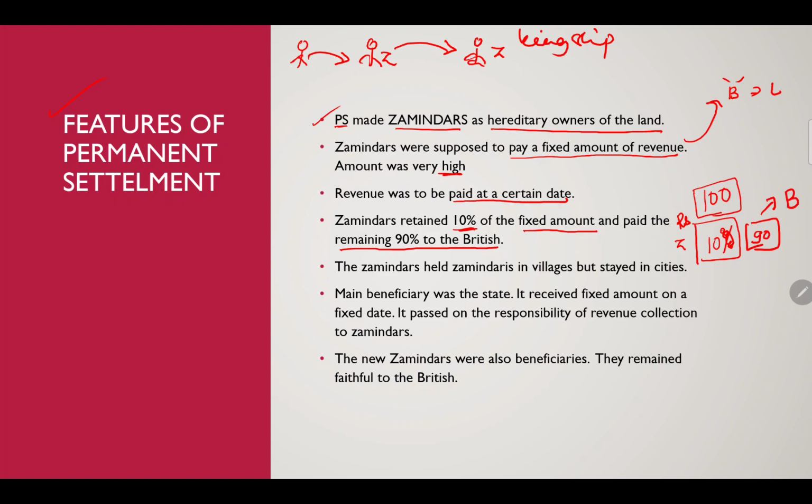Whatever amount they collected, 10% they kept for themselves, and 90% they had to give to the British.